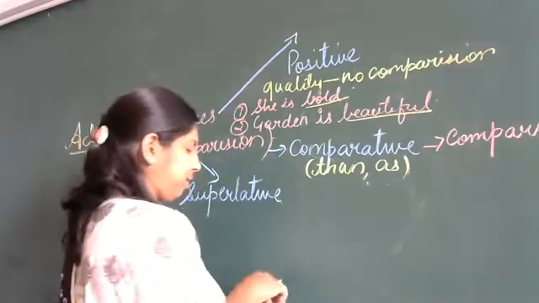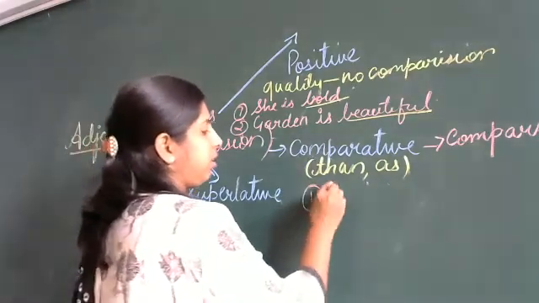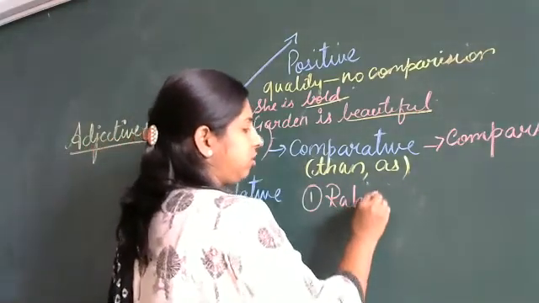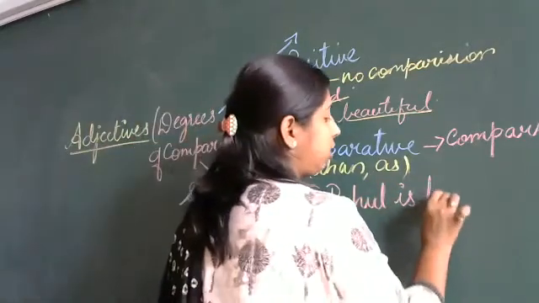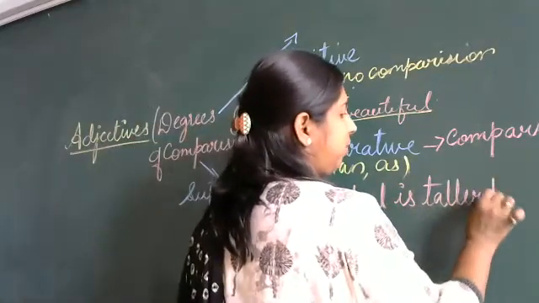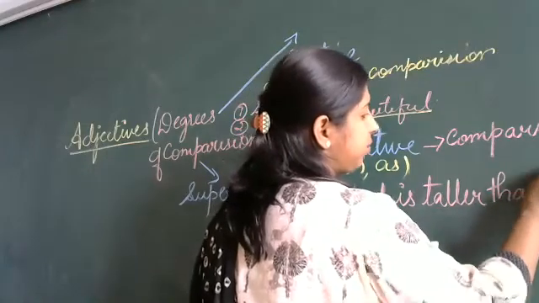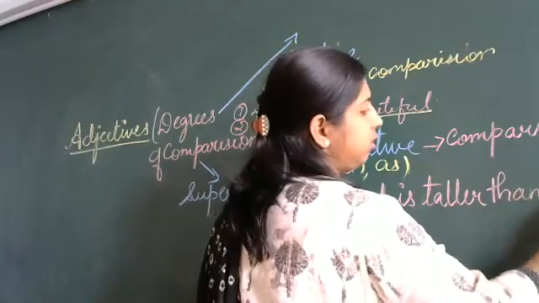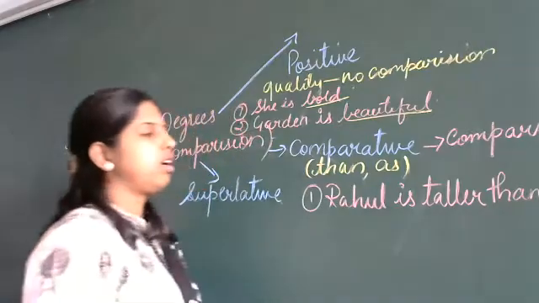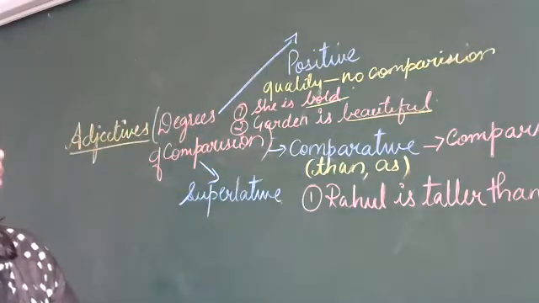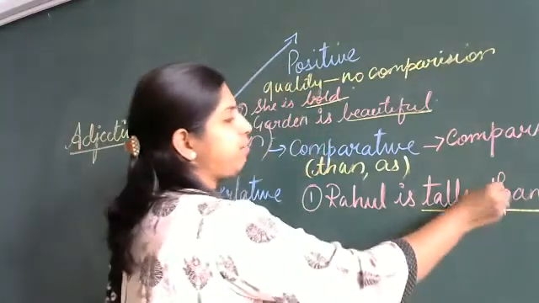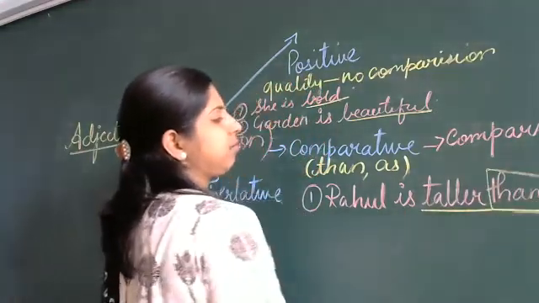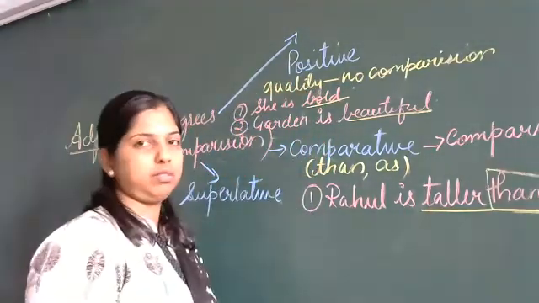For example, Rahul is taller than Rohan. Rahul is taller than Rohan. Now here, taller than, we have made use of this word than. Tall, taller.